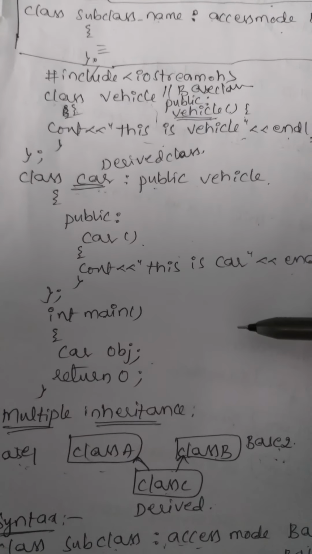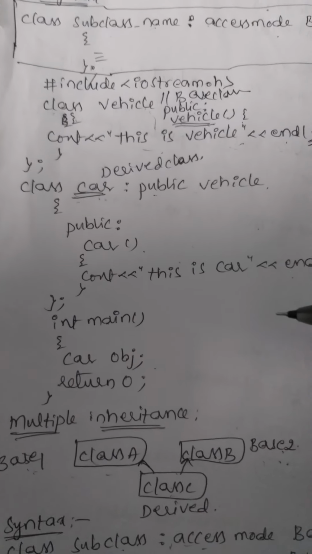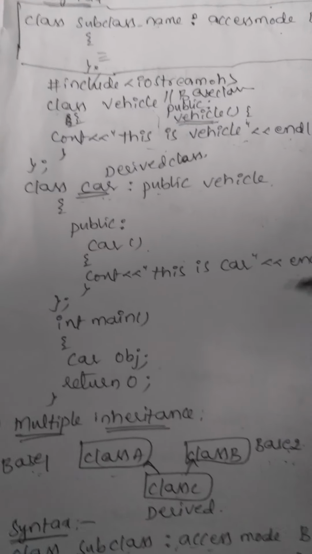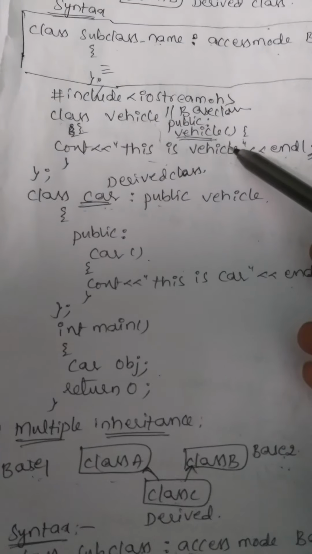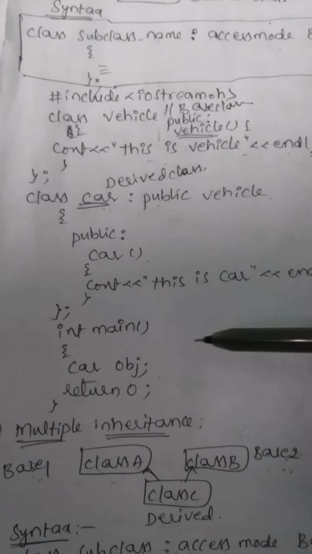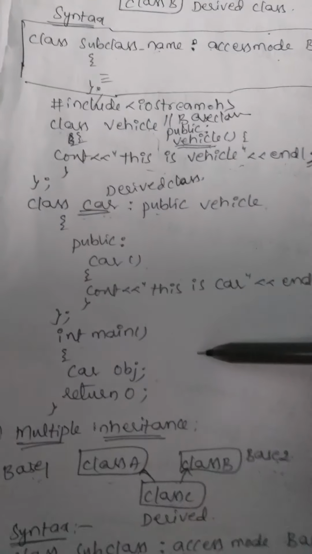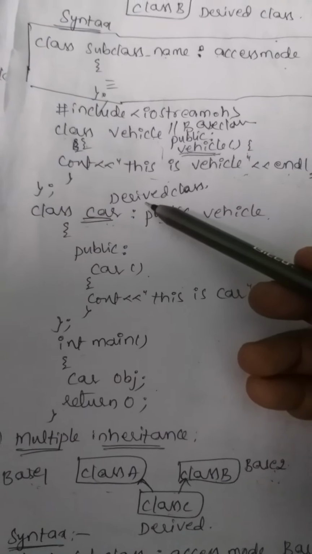In the main method, always the execution starts from the main method. Whenever in the inheritance concept, we are always creating the objects with the derived classes only. So, here car is a derived class, and that's why we are creating the object with car. Whenever the car object is created, it automatically invokes the car constructor.